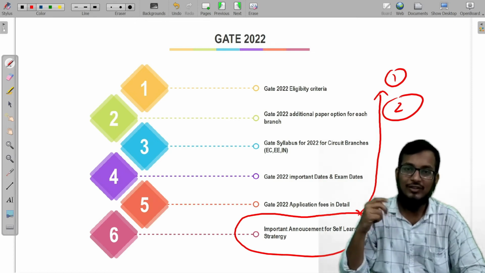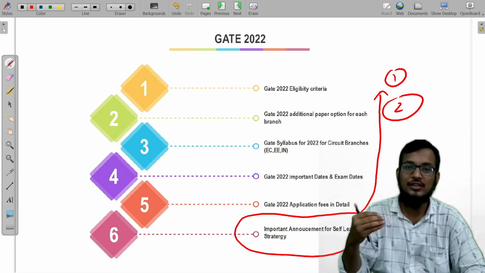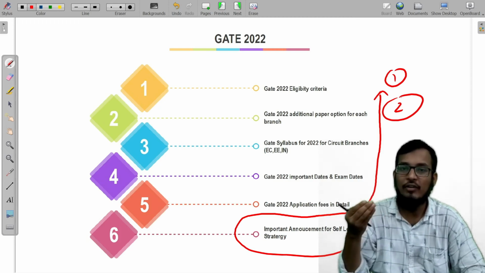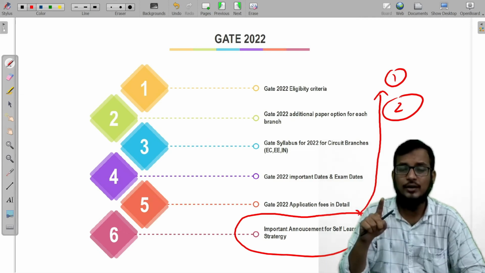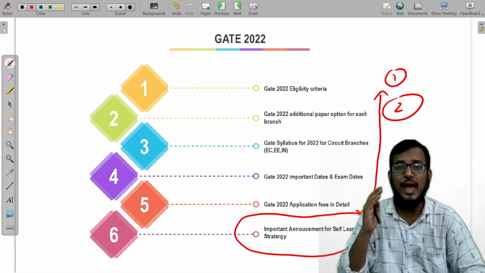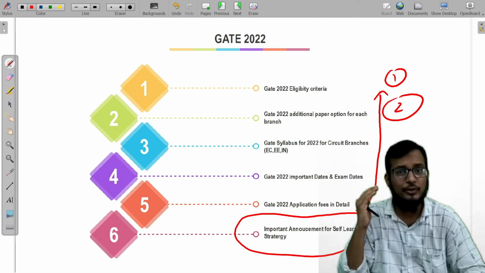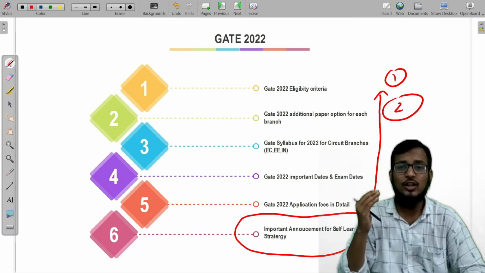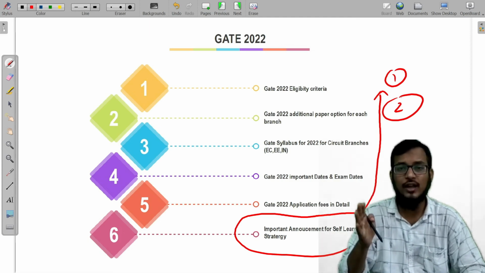Suppose you feel that you are not able to crack this examination and don't have the abilities, then you need to change your attitude. From now onwards, develop a thought process that you are going to be a ranker, and for that you just need to be smart enough.